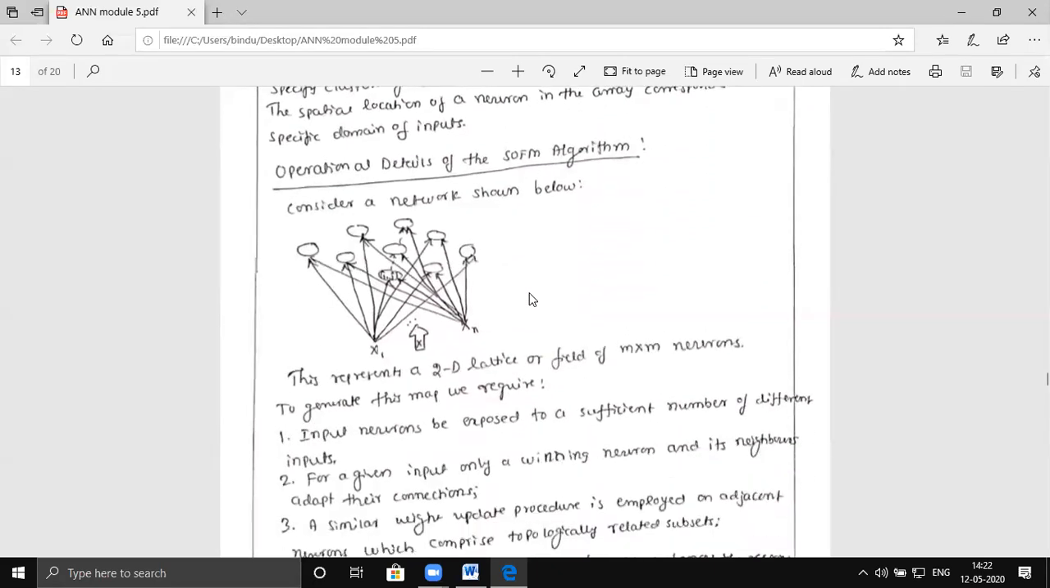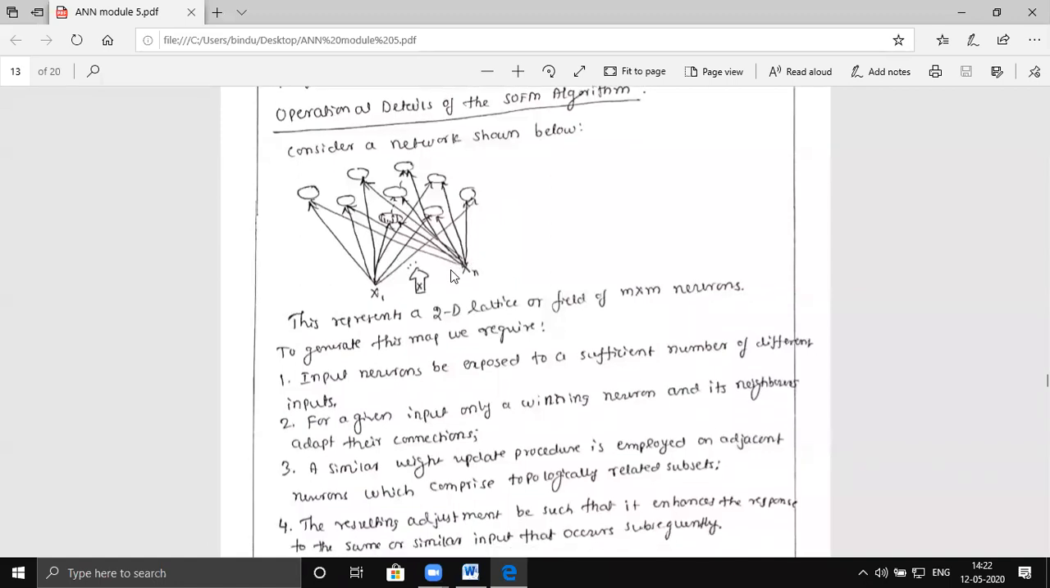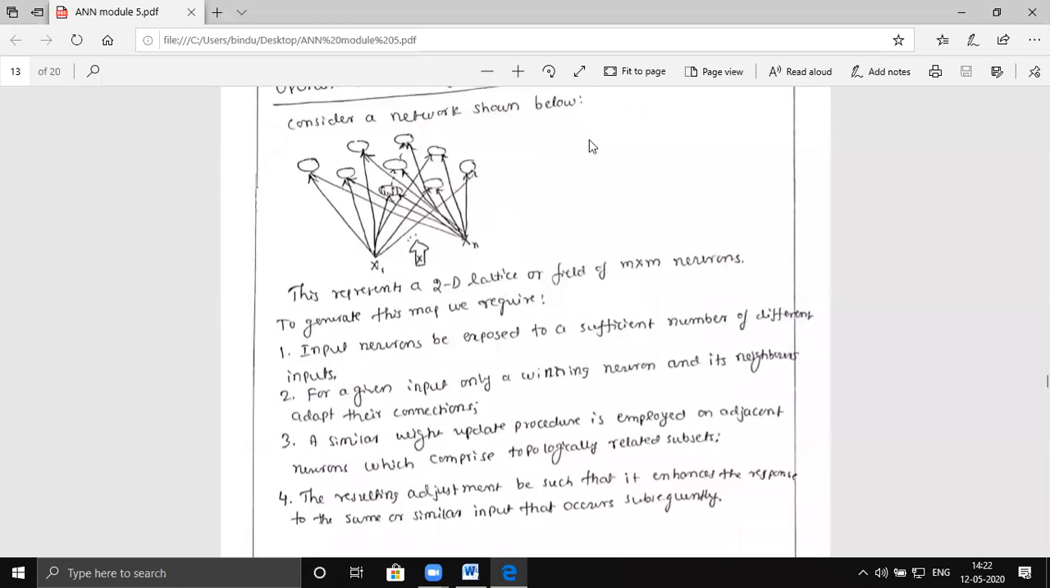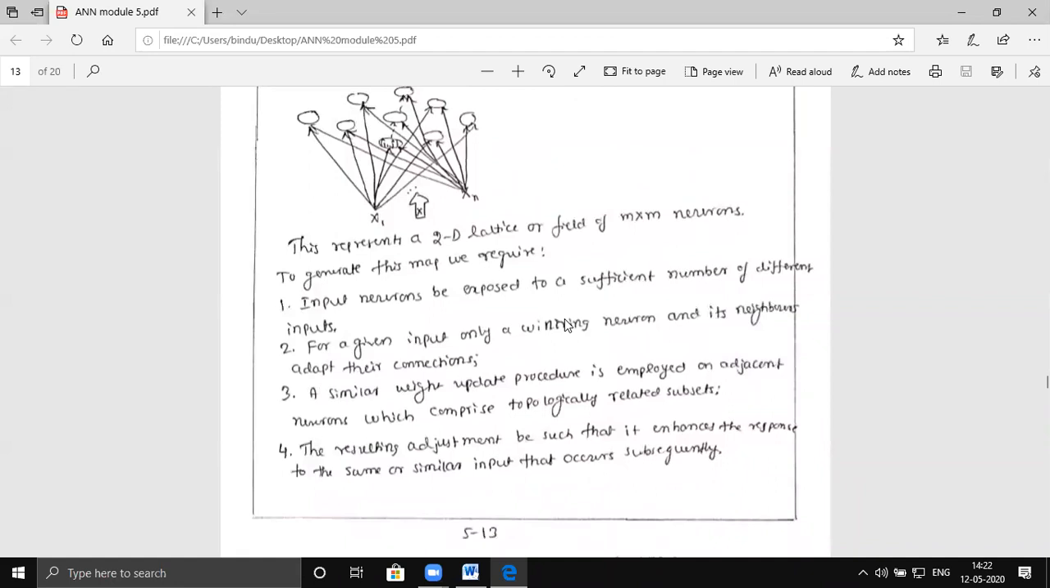Once they are updated, we will go for the operational details. Let us consider a two-dimensional input, that is x1 to xn. Many are there. This has m cross m neurons, that is, input is m and output is m. Now, how do you generate a map? The input neurons need to be exposed to a sufficient number of different inputs. Whenever there are many input neurons, you have to train them with many different inputs. For example, if you are training with a dog, different types of dog patterns should be given to the neural network, which will be trained.